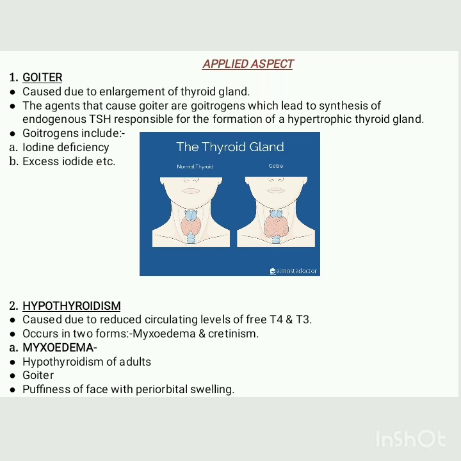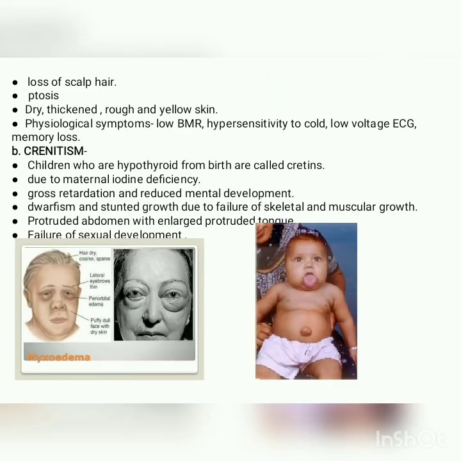The next symptom is puffiness of the face with periorbital swelling. That means the lower part of the eyes, the orbits of the eye, get swollen and the face is puffy. The next symptoms are loss of scalp hair and ptosis. Ptosis is basically the drooping of the upper eyelid. The patient suffering from this disease has dry, thickened, rough and yellow skin. The other physiological symptoms are, as the thyroid gland maintains the BMR, low secretion of this will lead to low BMR, hypersensitivity to cold, low voltage ECG and memory loss.